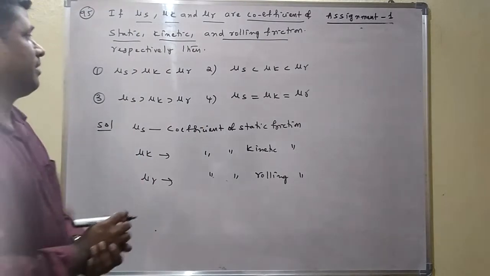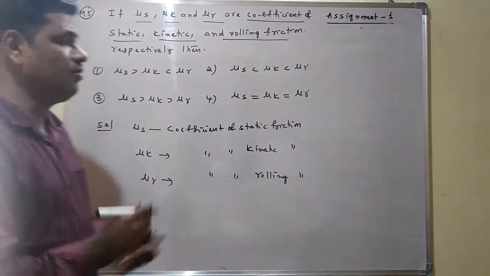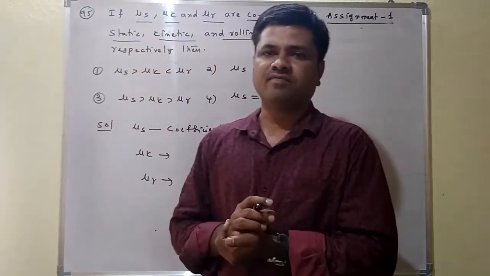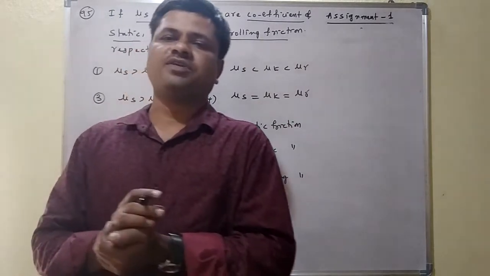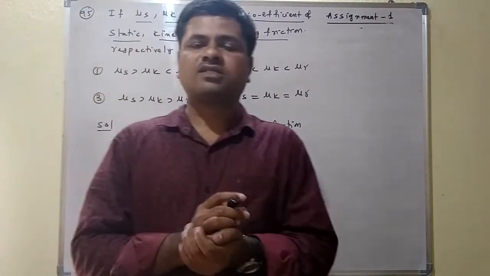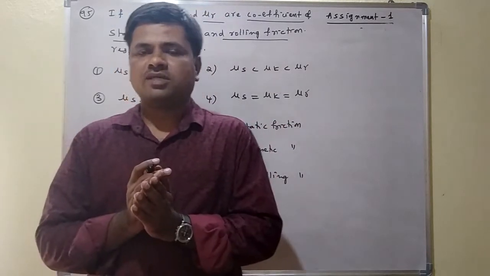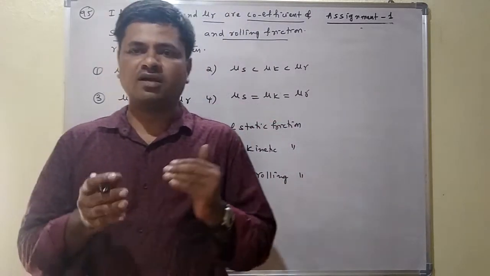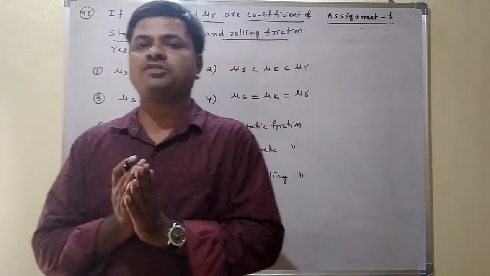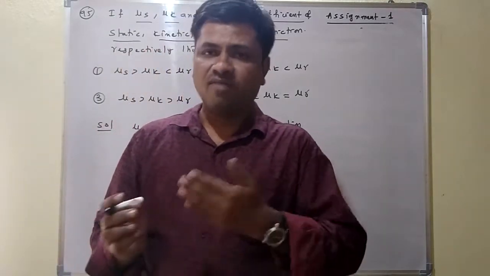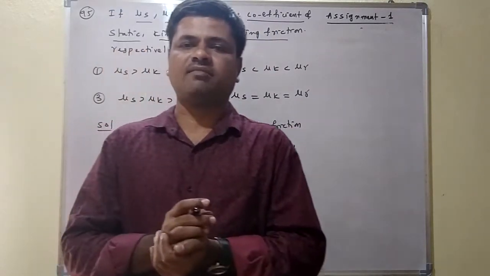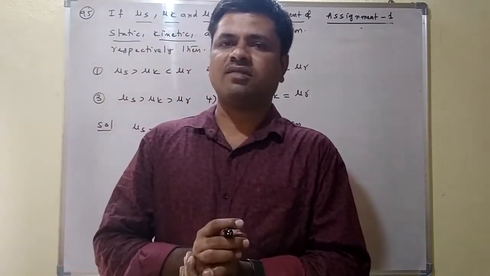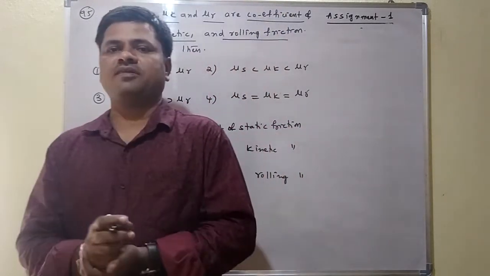Okay. Now see that among these three they are asking the relations. How to identify the relations? Static friction is always larger than kinetic friction, and kinetic friction is larger than rolling friction. Among these three, static friction is more. Why? Static friction is acting when the body is at rest. In order to keep the body at rest, friction is acting in the opposite direction. This value is more. Once motion is started, kinetic friction is acting, and friction automatically decreases. That's the reason kinetic friction is smaller than static friction.